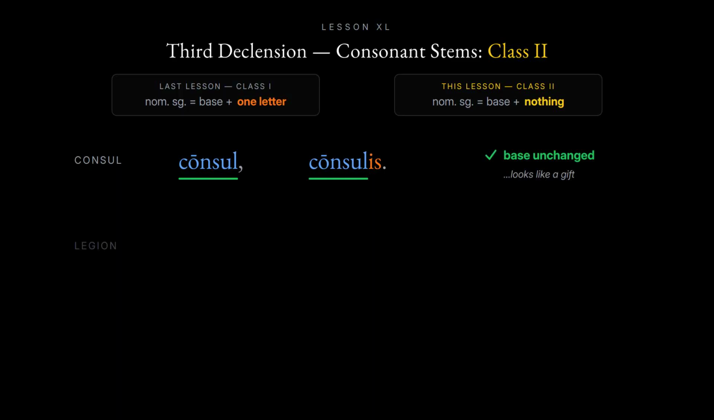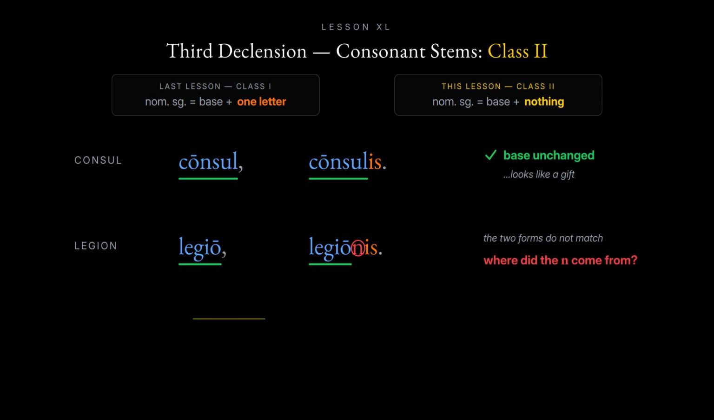Now the word for legion. Legiō, legiōnis. Nothing was added there either, and yet the two forms do not match. Adding nothing is not the same as hiding nothing. 13 new words. Begin with 4 that name a family.